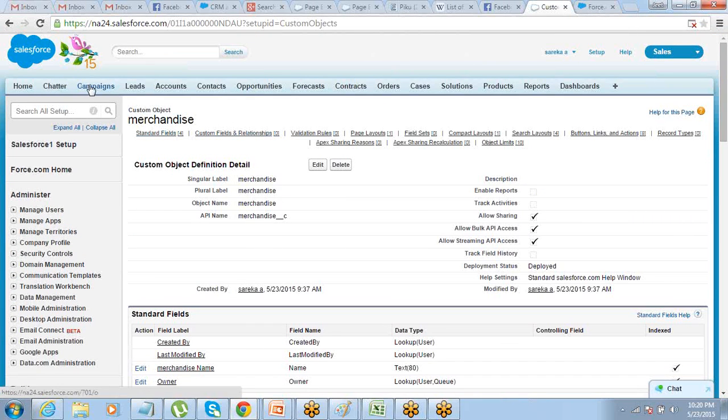These are all tabs, right? This is a tab, this is a tab, this is a tab. What is the difference between a tab and an object? Like account tab and account object. There's a table in the back end called account and there's a tab here in the front end called account. Is there any difference or same thing?